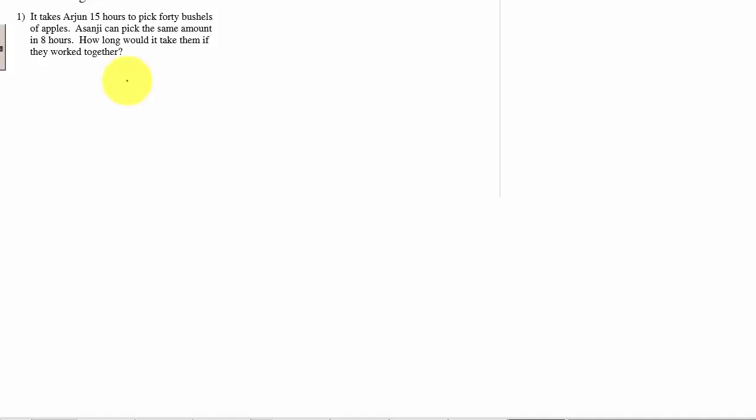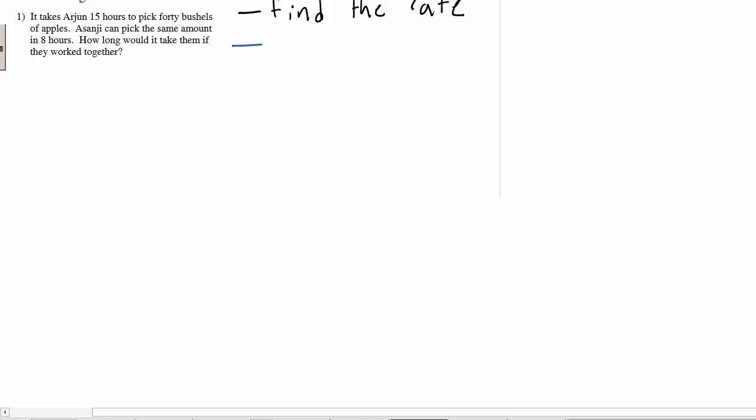So we're going to assume that when they're working together, they don't work any faster or slower than when they're working on their own. So to solve this problem, first we're going to find the rate. So it's going to be the rate that they pick apples when they're working together. The next thing we're going to do, I'm going to write this one in blue because I'll be working it out in blue, is find the time. Working together, how long does it take Arjun and Asanji to pick 40 bushels of apples?